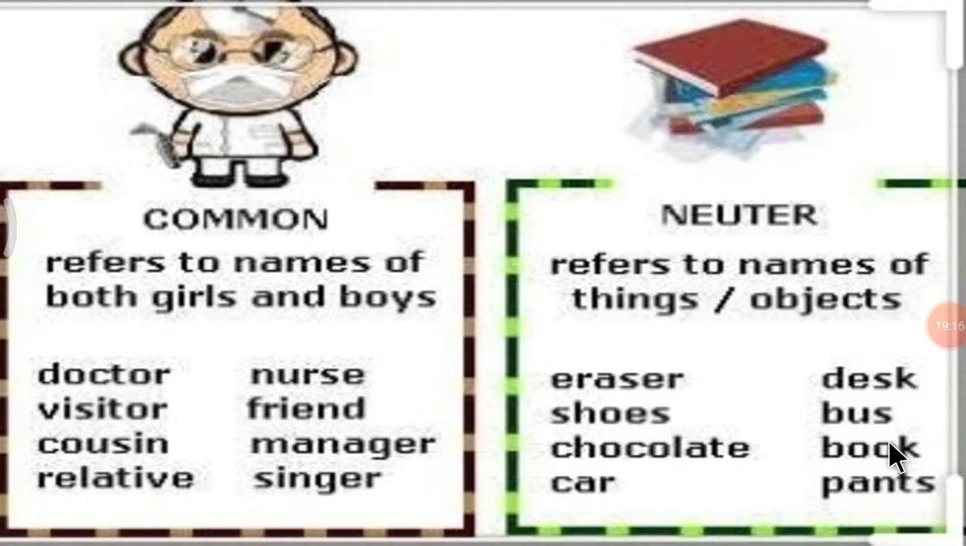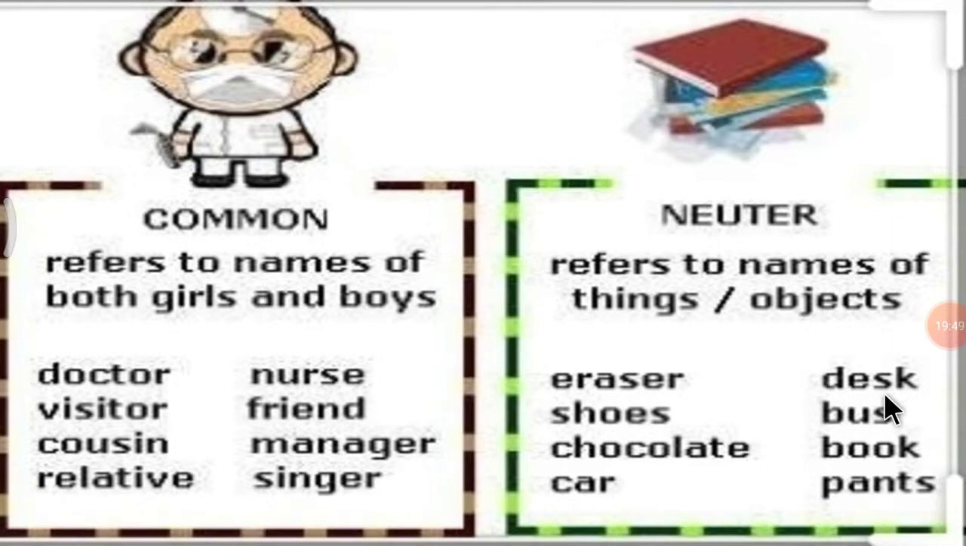Easy trick to identify the neuter gender: it is always a non-living thing. What is it? Non-living thing. Refers to names of things or objects. Let me show you examples. Eraser, non-living thing. Shoes, non-living. Chocolate, non-living thing. Car, non-living thing.